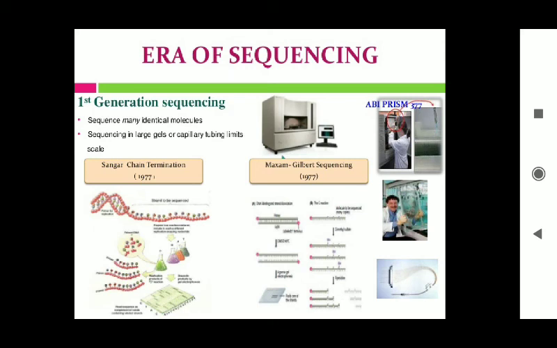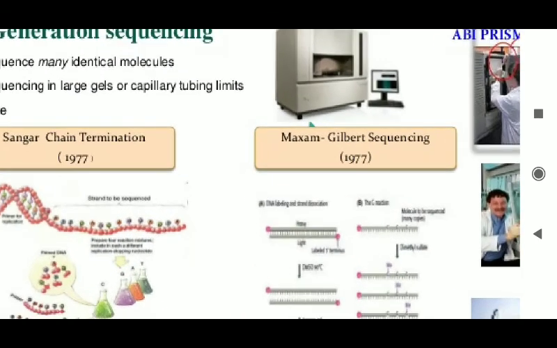Sanger sequencing has been the main method for sequencing DNA for the past 30 years, right? And there is another method, the Maxam-Gilbert sequencing method, from 1977, right? So these are the two methods included in first generation sequencing.